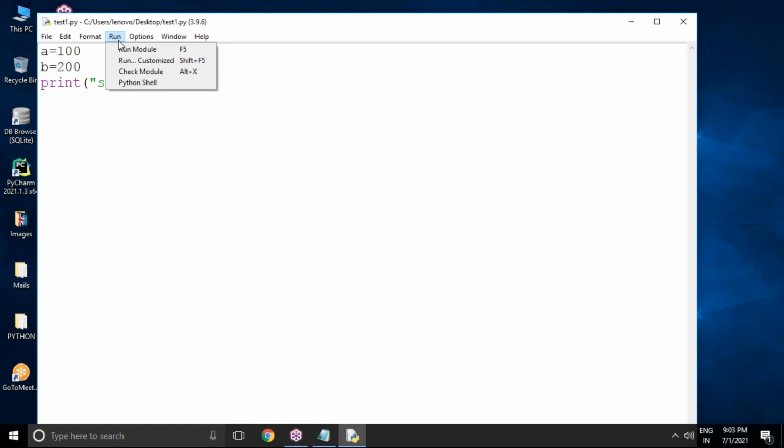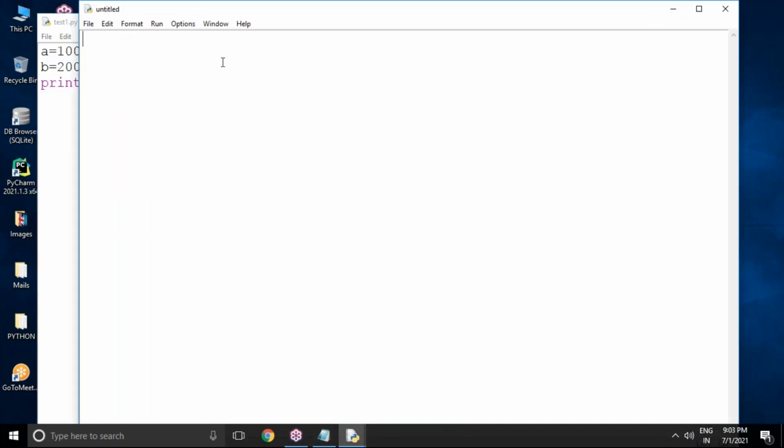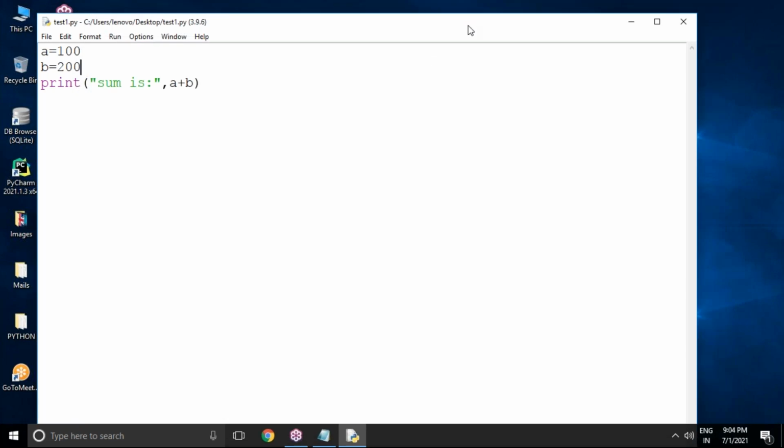Write code in Notepad, save with .py, and load it into command prompt or load it into IDLE. Option number three is that you can directly come to Python IDLE software, click on the File menu, click on New File, write the code here, save with .py, and go to Run and Run Module. Run Module like this. So these three options are there.